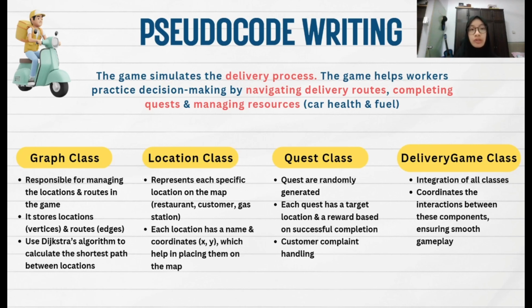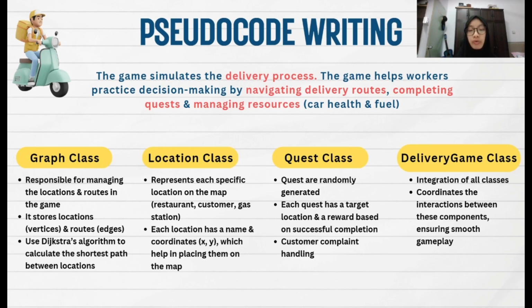Okay, first class is the graph class. It is responsible for managing the locations, also the routes in the game. It stores the locations as vertices and also the roads as the edges. It uses the Dijkstra algorithm to calculate the shortest path between the locations. Next is the locations class. It represents each specific location on the map, such as the restaurant, the customer, and also the gas station. Each location has a name and coordinates which help in placing them on the map. Next is the quest class.